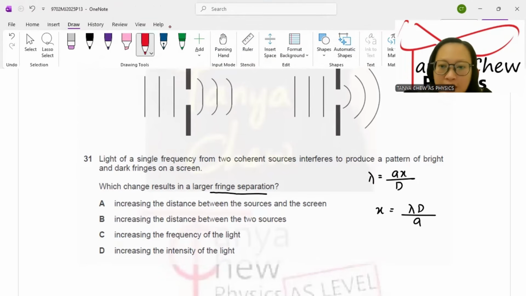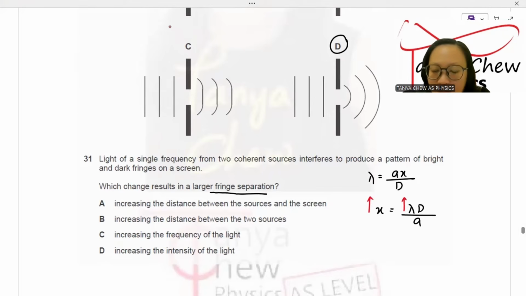Now, if you want a larger x, lambda must be made larger, or the distance between the screen and the slits must be larger, or you decrease the double slit separation. A, increasing the distance between the source and the screen. It seems to be correct to me. B, increasing the distance between two sources. You have to decrease it, so this is wrong. C, increasing the frequency of the light. If you increase the frequency, you are decreasing the wavelength, so this is also wrong.